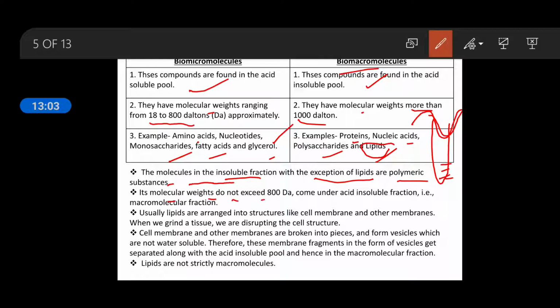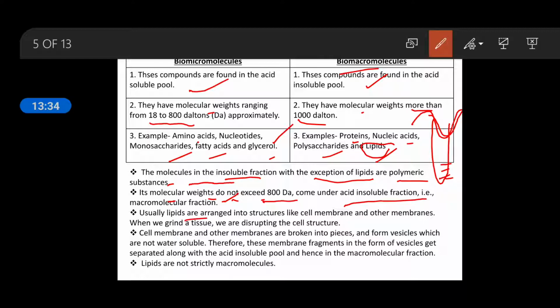The molecular weight of lipids does not exceed 800 dalton, meaning it is less than 800 dalton, but it comes under the acid insoluble fraction, that is, it comes along with the macromolecules. So what is the reason behind this? Its molecular weight is less, but it is always found with the acid insoluble fraction.